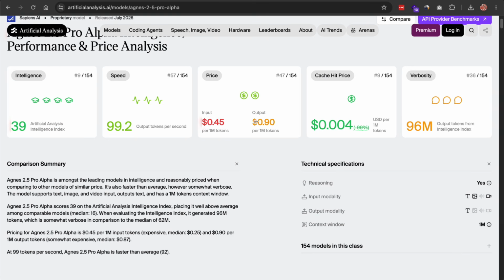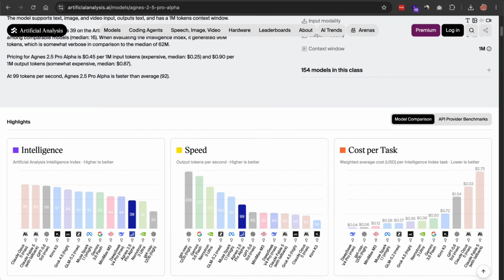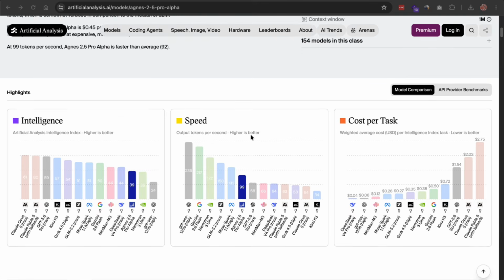But at 45 cents per million tokens, it's among the cheapest proprietary models at its intelligence level. And that's the actual pitch here. Not the smartest model, the best intelligence per dollar. The individual scores back that up in specific ways.